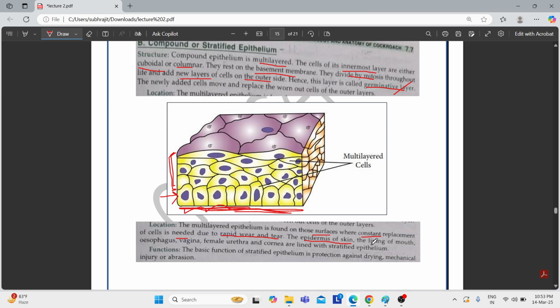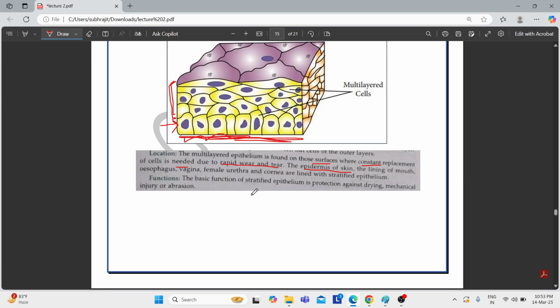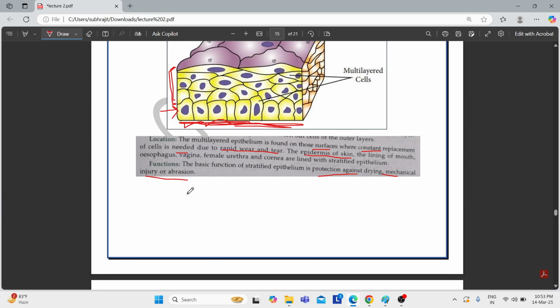But in the case of the simple epithelium, there is only a single layer of cells. The tissue is one cell thick. If they were present in locations where there is rapid wear and tear, it would be impossible for those cells to be replaced. That's why they are not present in locations where there are chemical abrasions. Their basic functions are protection against drying, mechanical injury or abrasions.